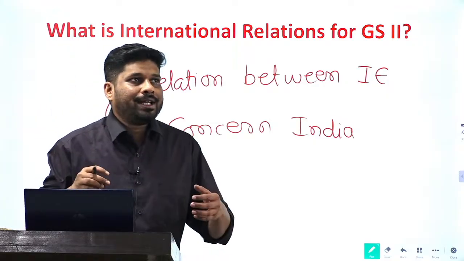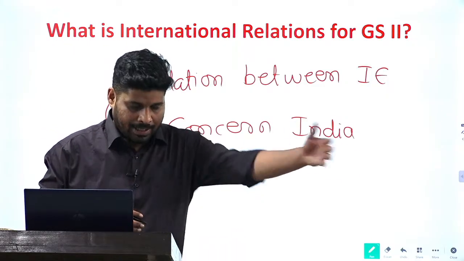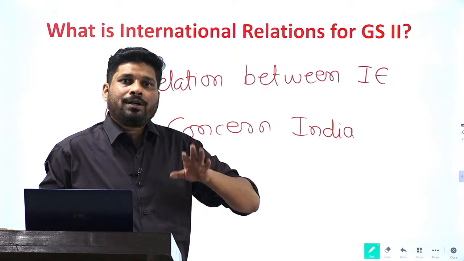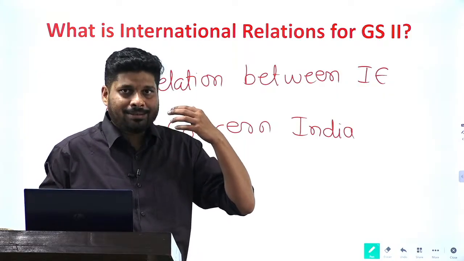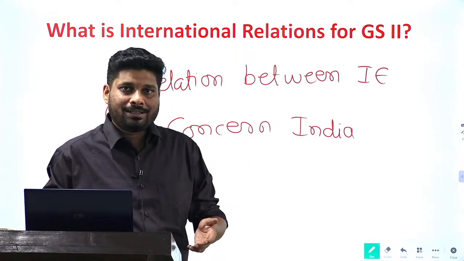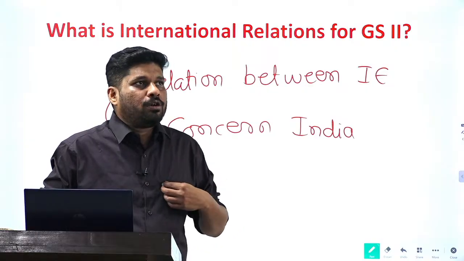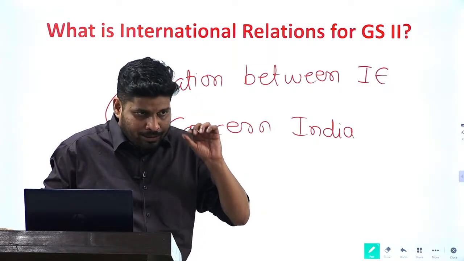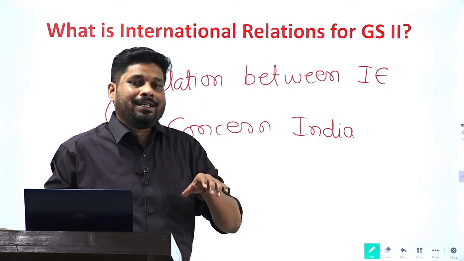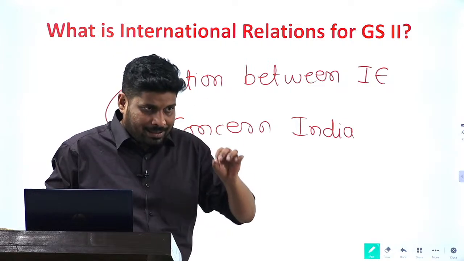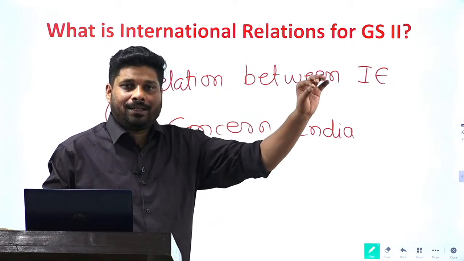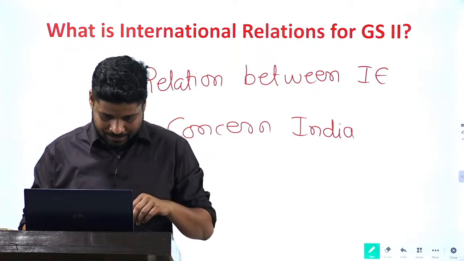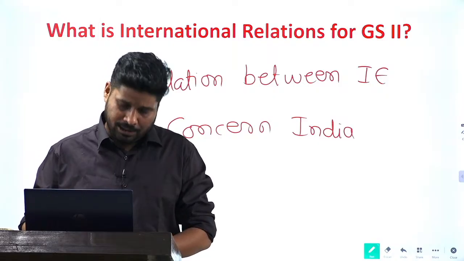ठीक है? If there is an attack by Ukraine on Russia, as it happened 2 or 3 days ago, it is news. It is something that matters when it comes to international relations. But as a student of GS paper 2, I will focus upon what that attack was and how it has impacted India's standing or India's relation with either Ukraine or Russia. That is what my primary concern will be from the point of view of GS paper 2.